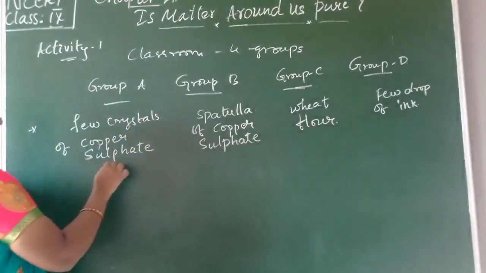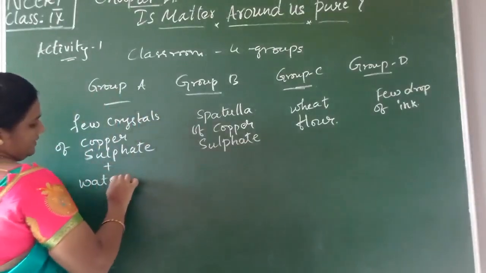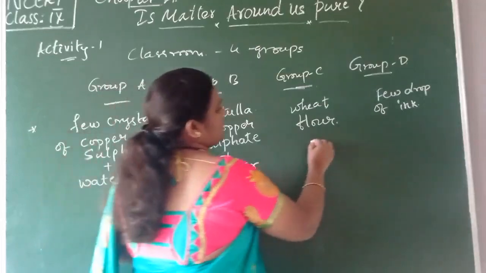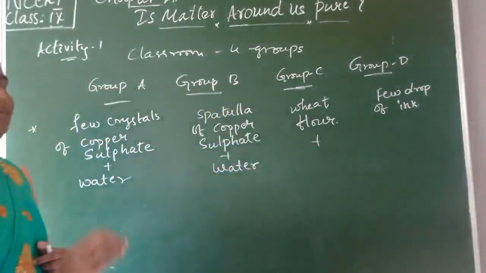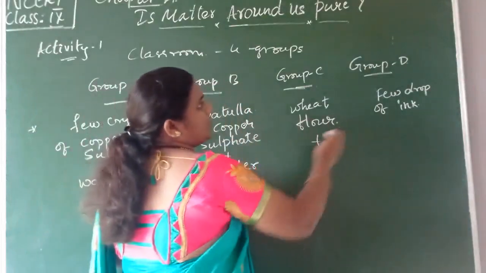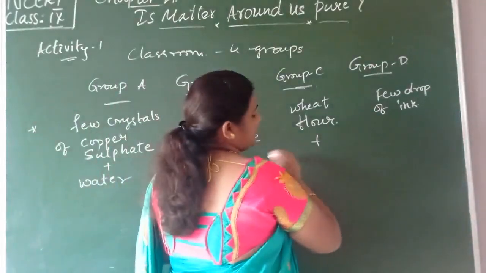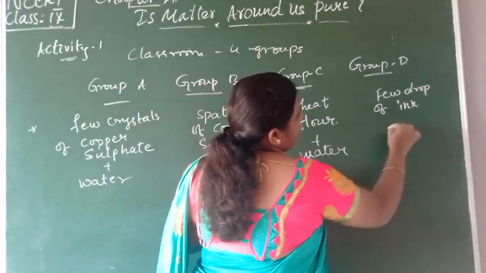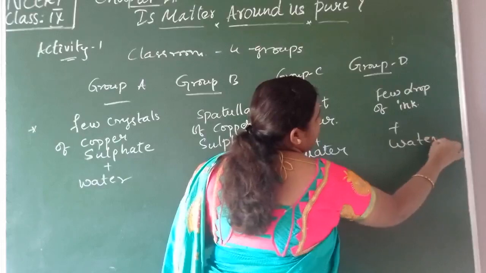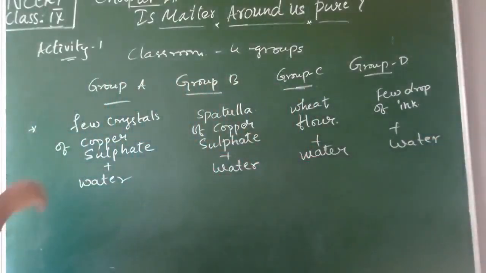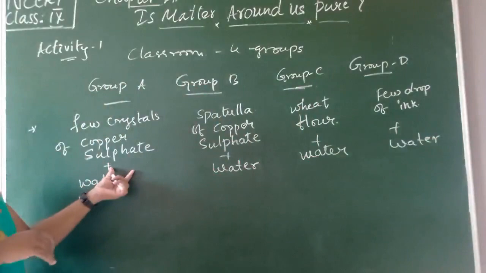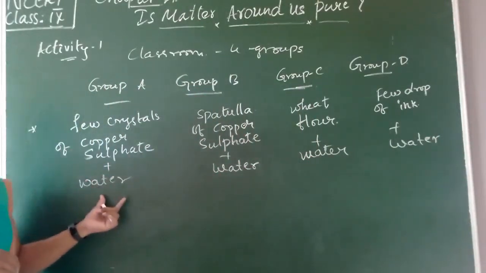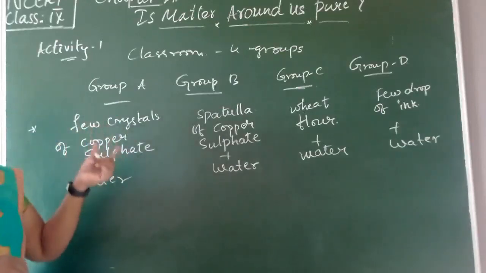Let us add a small amount of water equally to all four test tubes, and we have to ask them to stir clearly with the glass rod. By using a glass rod, we ask them to mix the mixture.